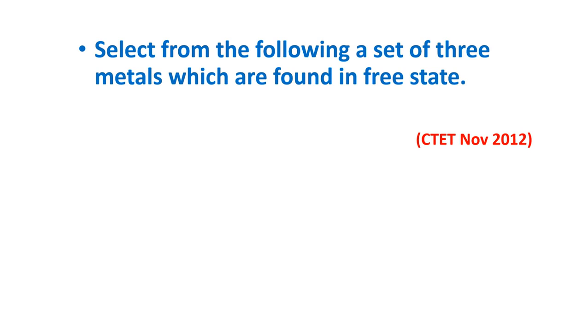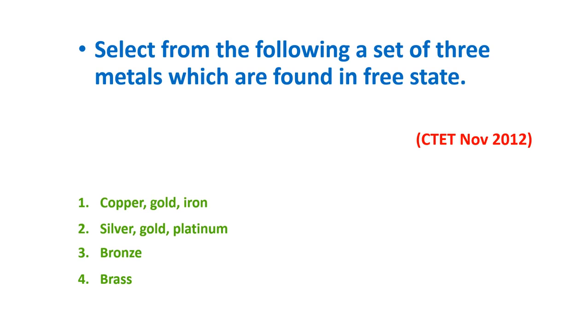Select from the following a set of 3 metals which are found in free state. They have given 4 options: copper, gold, iron; silver, gold, platinum; bronze and brass. So we have to choose any one set which should contain 3 metals which are found in a free state. The answer is option 2, silver, gold and platinum. All these 3 metals are found in free state.